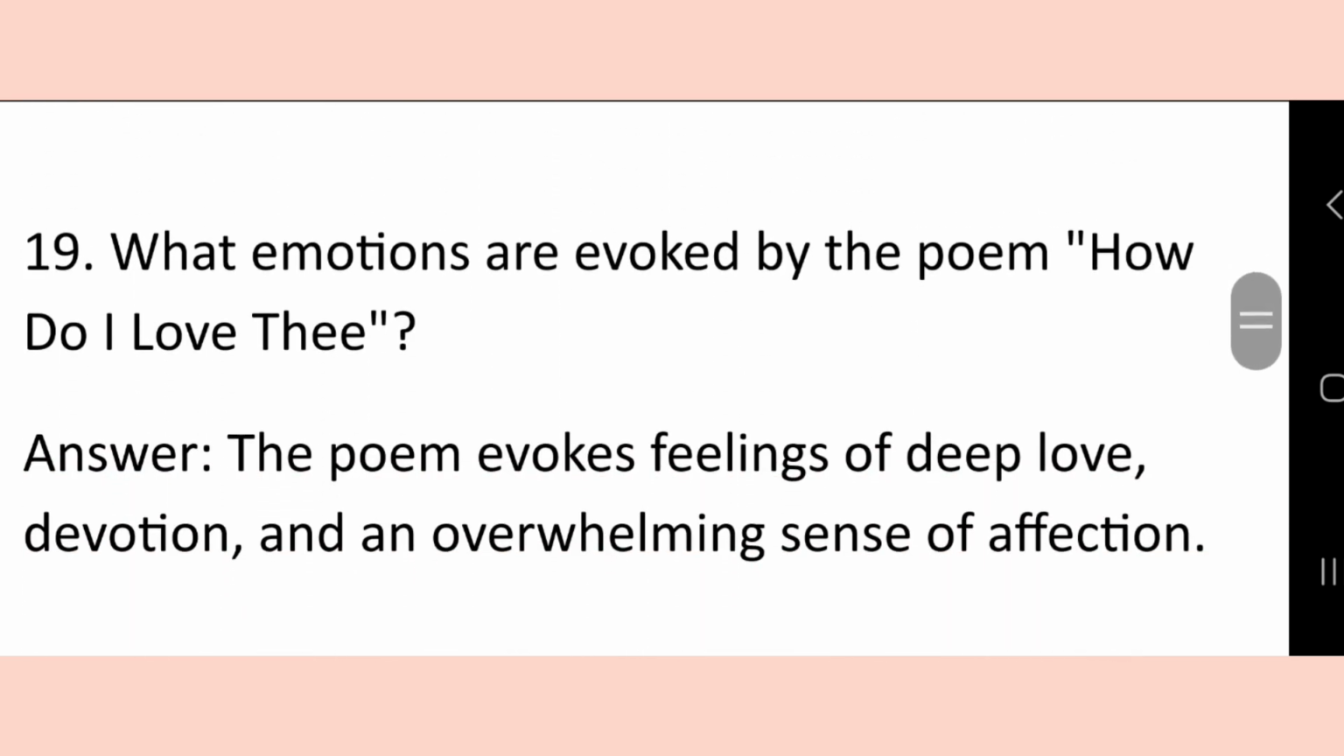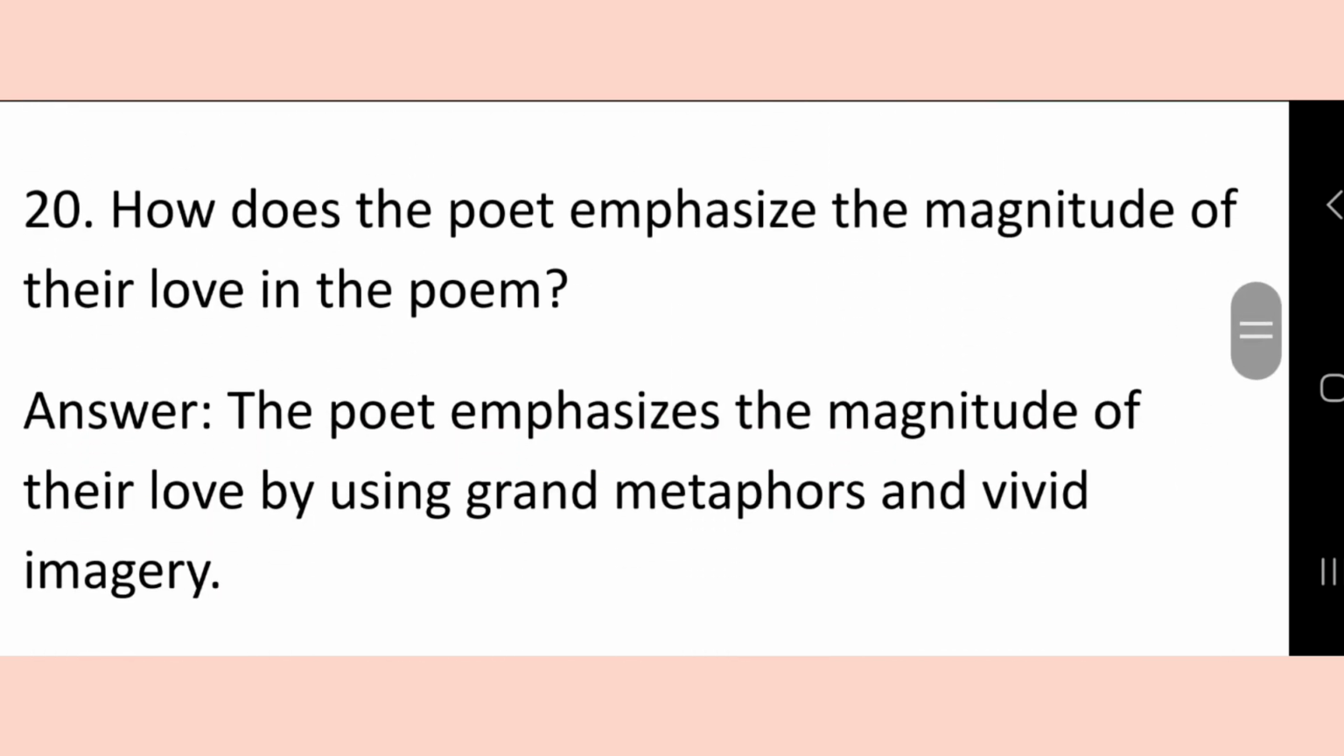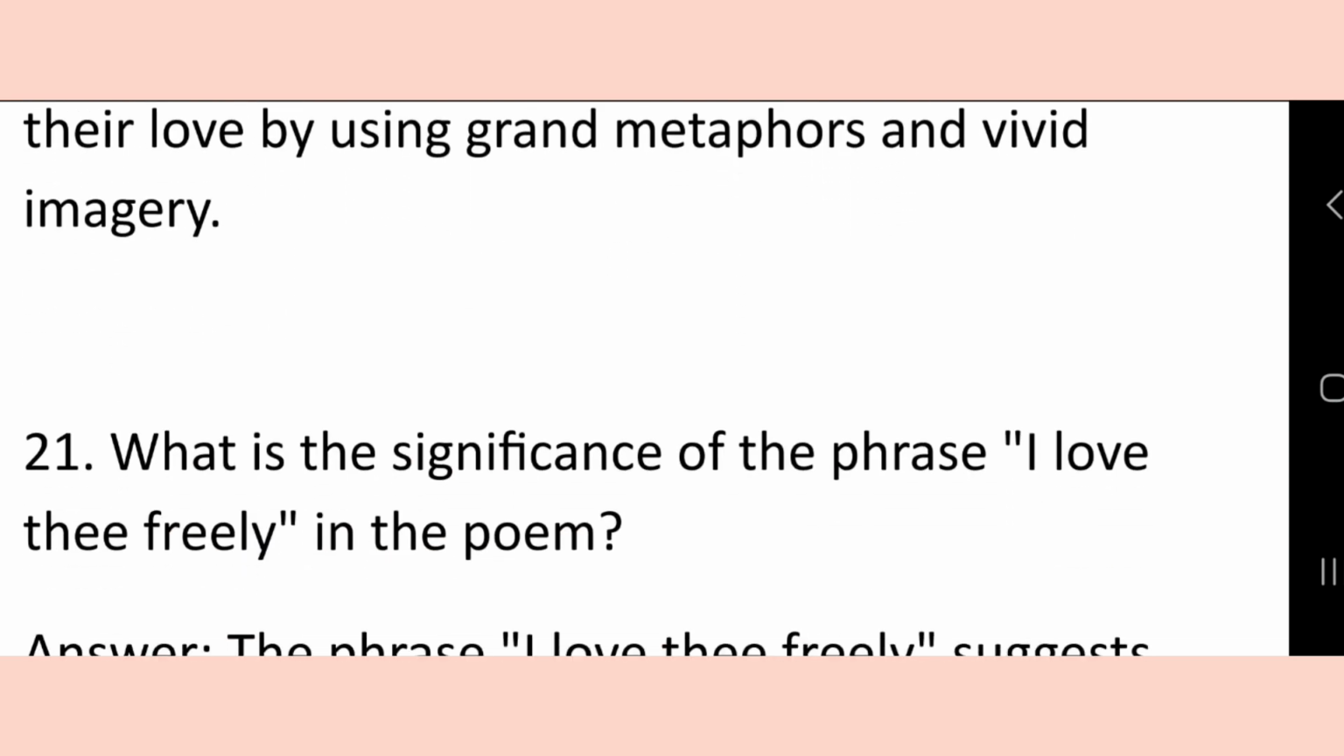What emotions are evoked by the poem How Do I Love Thee? The poem evokes feelings of deep love, devotion, and an overwhelming sense of affection. How does the poet emphasize the magnitude of their love in the poem? The poet emphasizes the magnitude of their love by using grand metaphors and vivid imagery.